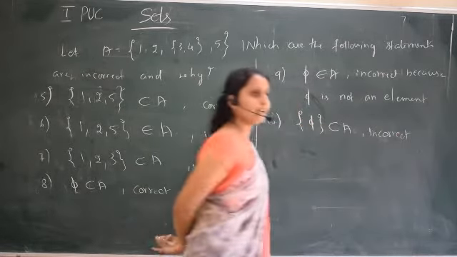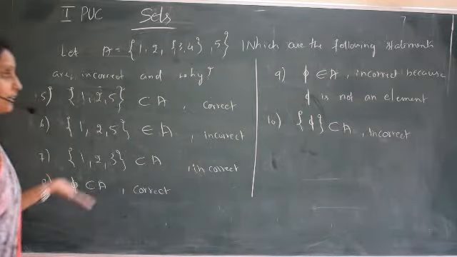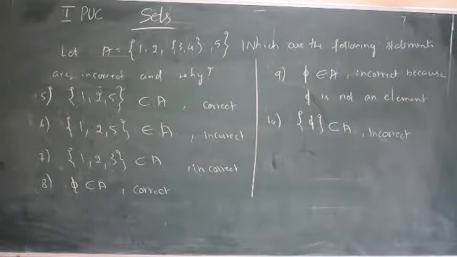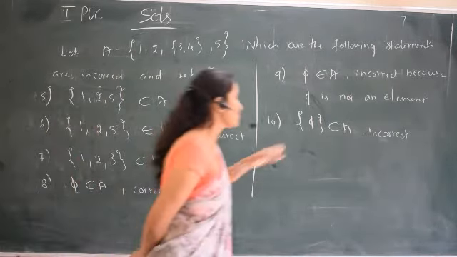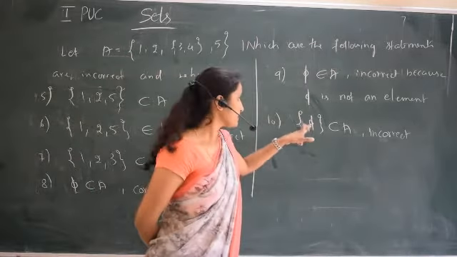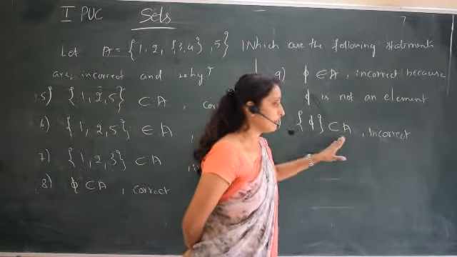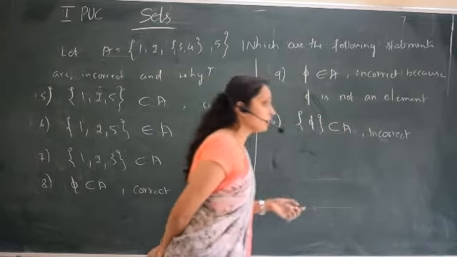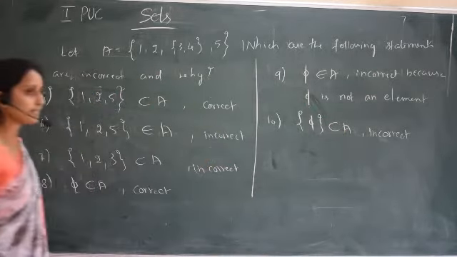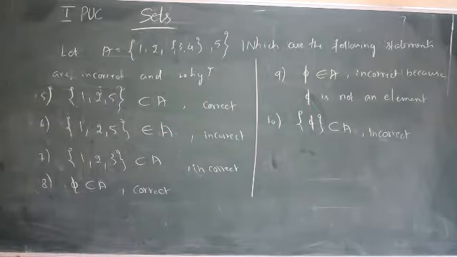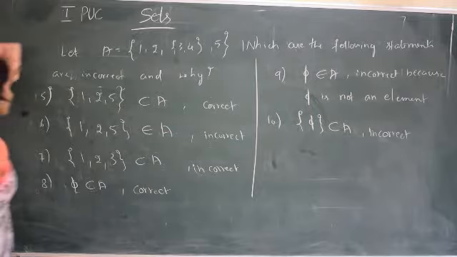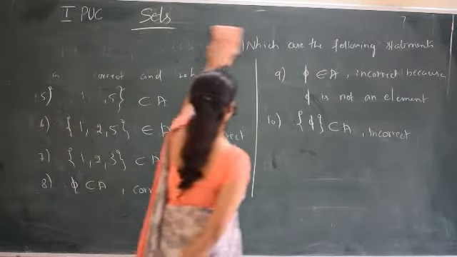Why is it incorrect? Because the null set or empty set is a set, it is not an element. We cannot write like this, because this is not an element. A set is not an element of any other set, so that is also incorrect. So this is about some of the problems given in the textbook.